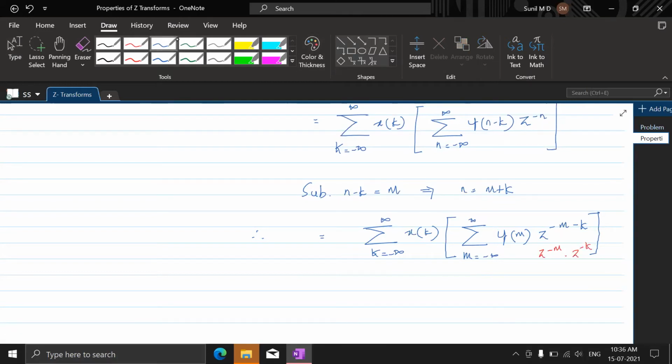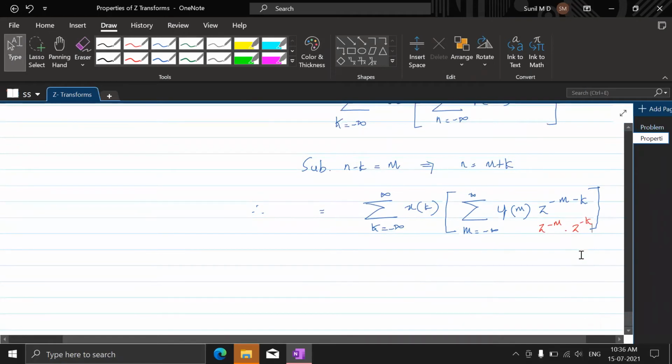So let's bring this z to the power minus k out. How does it look? It looks like k ranging from minus infinity to plus infinity, x of k, z to the power minus k. This is one entity. You have another summation where m is running from minus infinity to plus infinity, y of m, z to the power minus m.